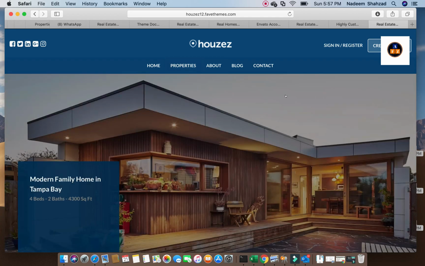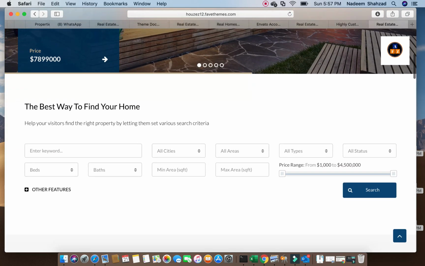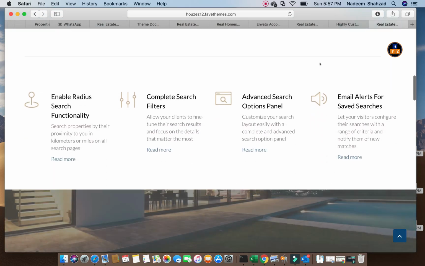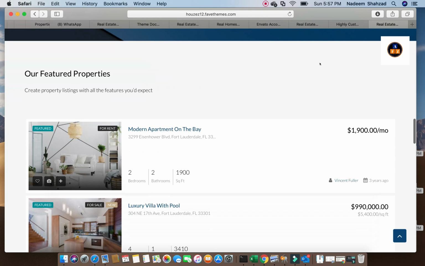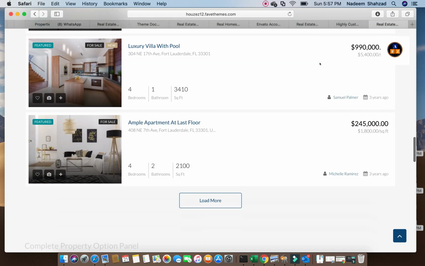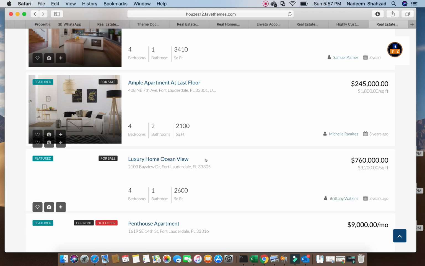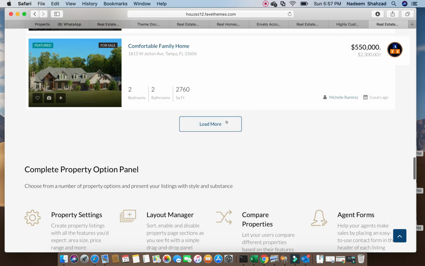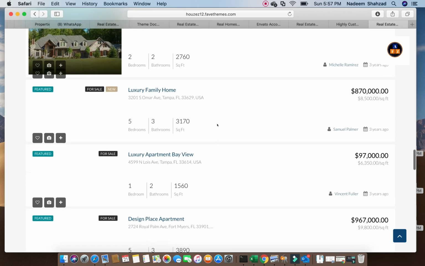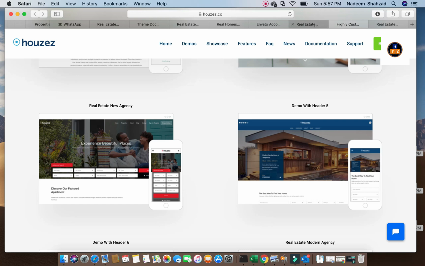See how this website is showing categories and properties, how properties are listed. This is one category only, real estate. See, in this way they are putting their properties. Load more. See, if I'm loading more, then I'm getting more information. Load more. See, in this way. So this design is perfect for me, and I selected this design.